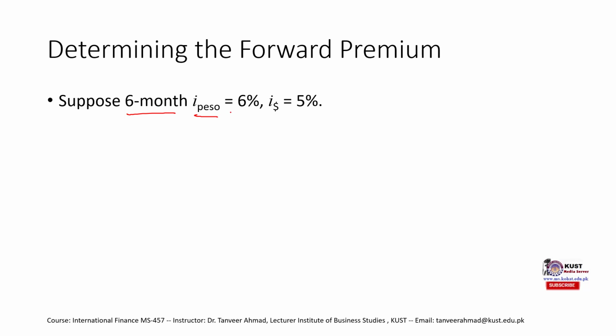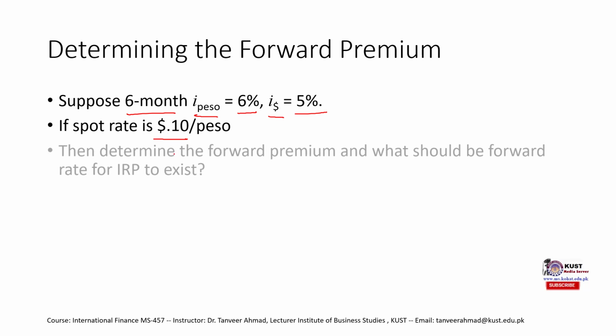The interest rate on pesos, the Mexican currency, is 6%, and the interest rate on dollars in the US is 5%. If the spot rate is 1 peso equal to $0.10, determine the forward premium and what the forward rate should be for IRP to exist. What it is saying is that if there is parity, then what should be the forward premium and the forward rate?